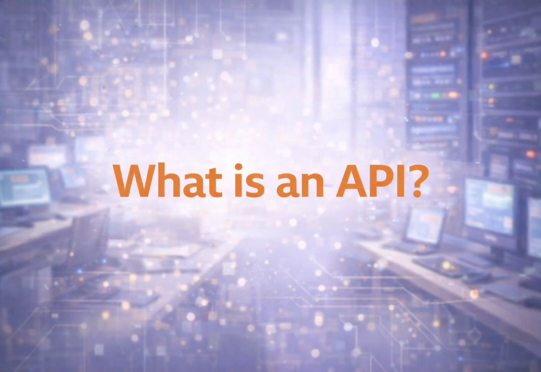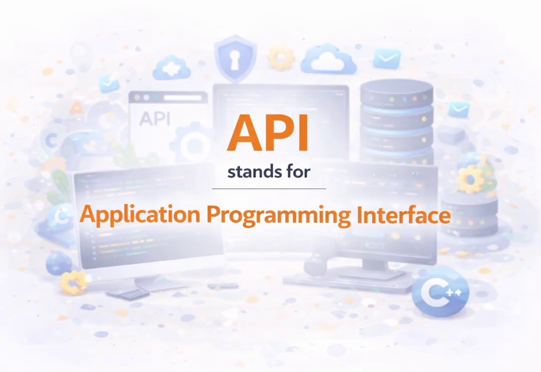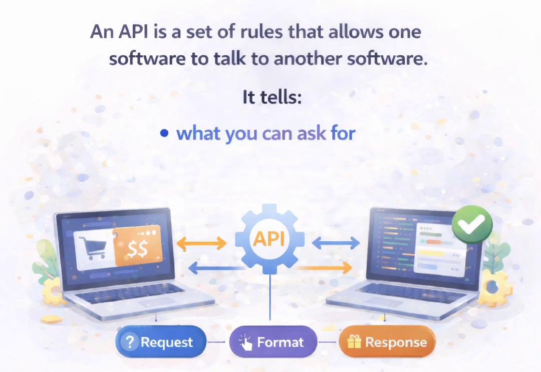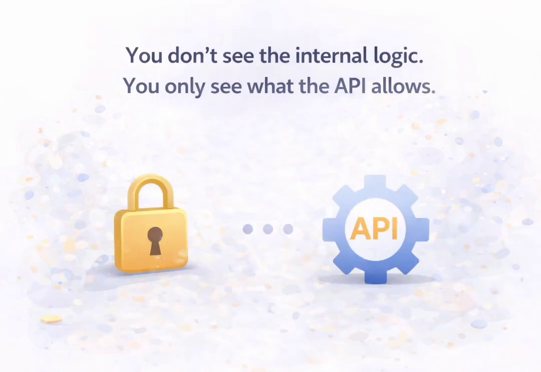So, what is an API? API stands for Application Programming Interface. But don't worry about the long name. Simply, an API is a set of rules that allows one software to talk to another software. It tells what you can ask for, how you should ask it, and what you will get back. You don't see the internal logic, you only see what the API allows.